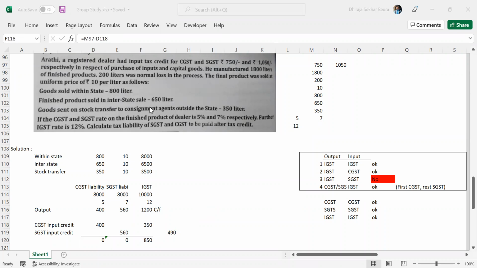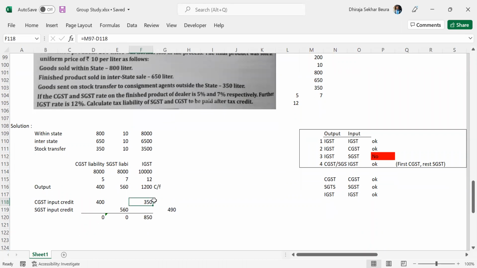My bad. As we were discussing, 400 we adjusted against CGST liability. Balance 350 when it is there. Now we know from category number 4 that it can be adjusted against IGST. Yes, so we adjusted against IGST.